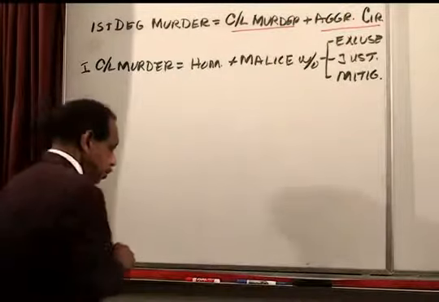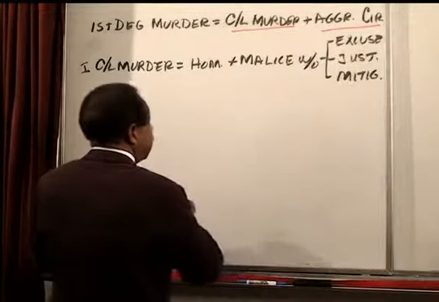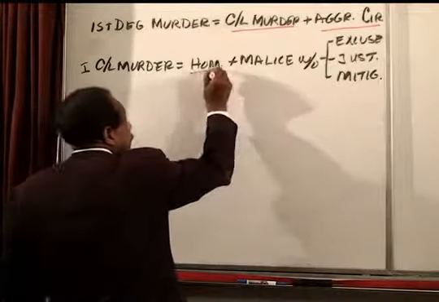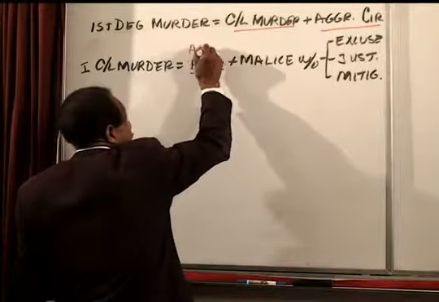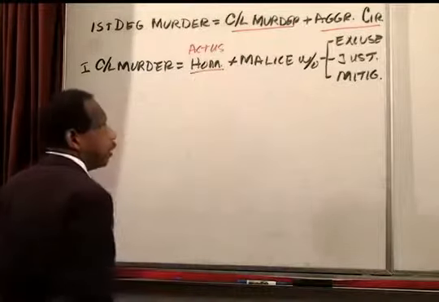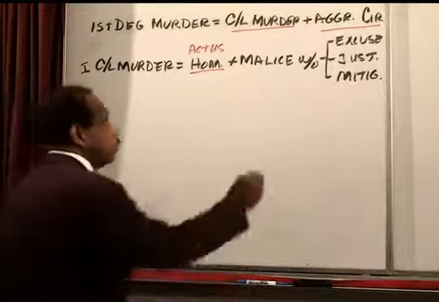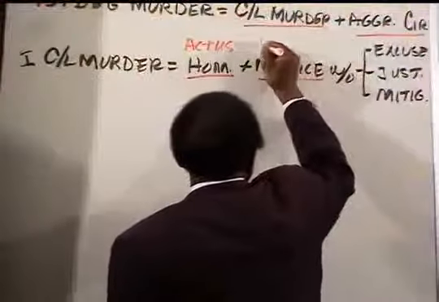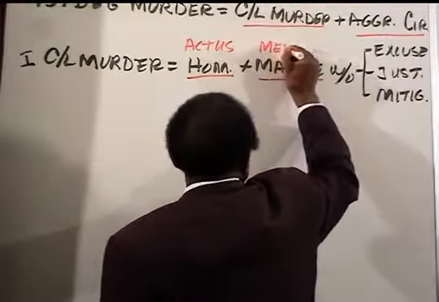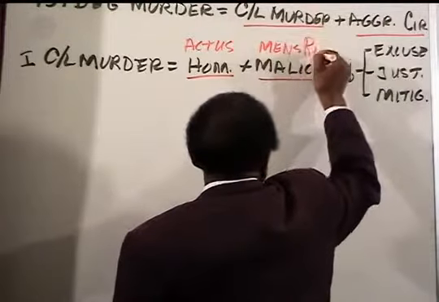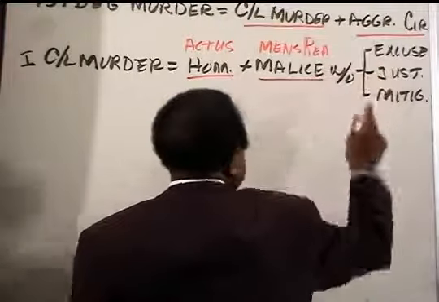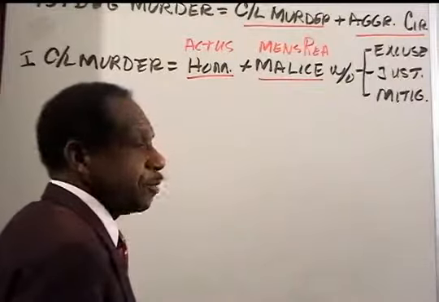This makes sense in the sense that the homicide here is the actus reus of the crime. The malice is the mens rea. And these are defenses: excuse, justification, and mitigation.